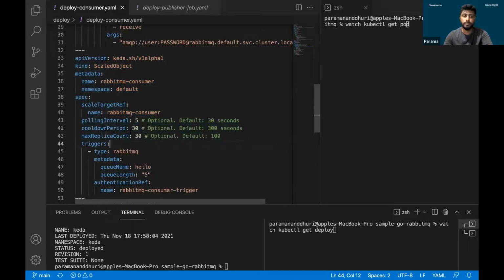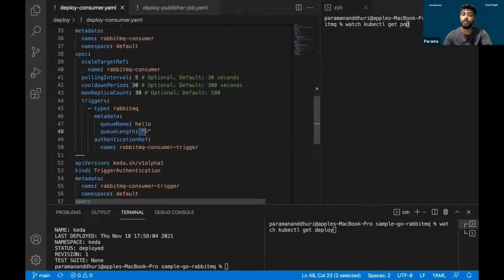In this, we have set the polling interval as 5 seconds. Every 5 seconds, it will poll the RabbitMQ server and check if there are any messages or not. If there are more than 5 messages in that queue, it will start replicating itself from 1 to 2, 2 to 3, like that. The maximum replication count which we have specified is 30. Until all those messages are consumed by this consumer, it will keep scaling itself. Once all the messages are consumed, it will start downscaling itself again.